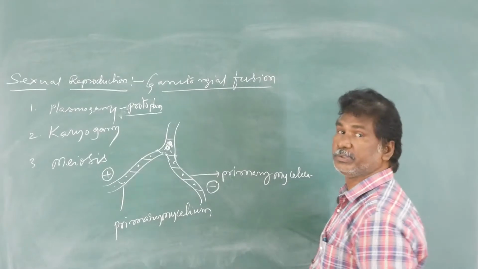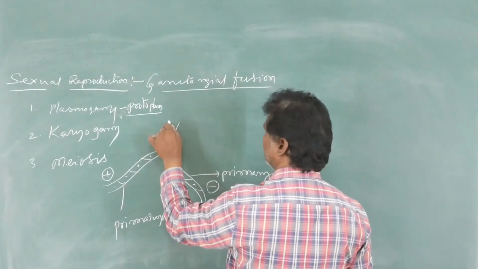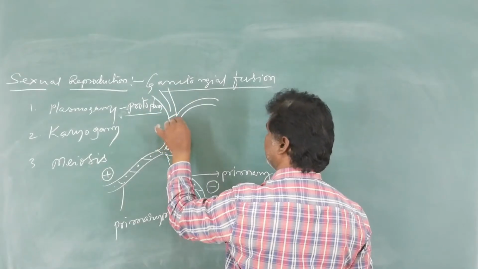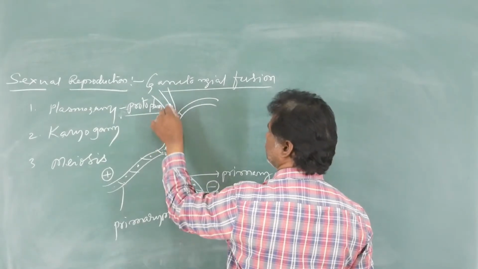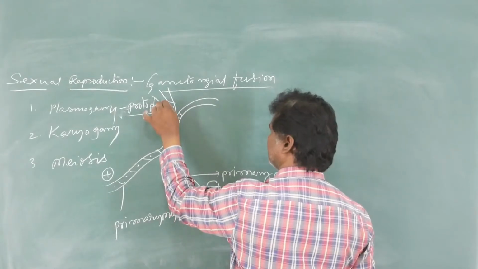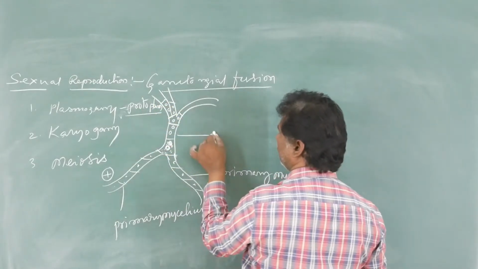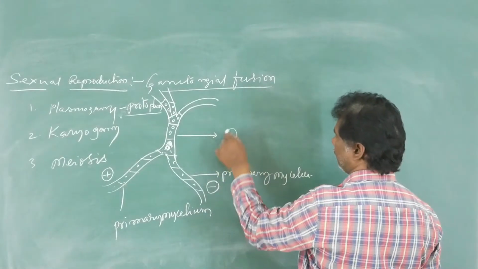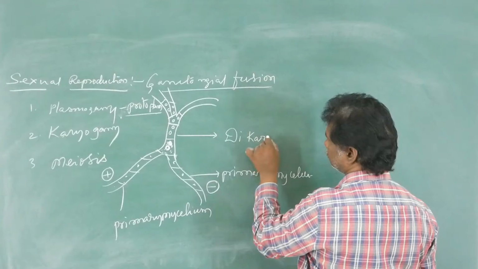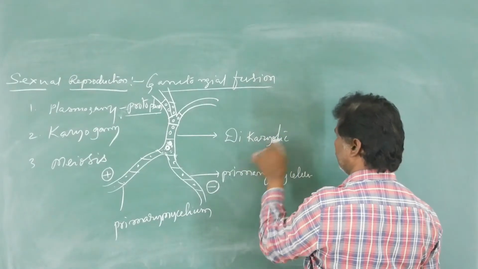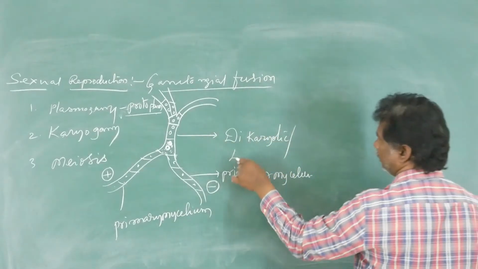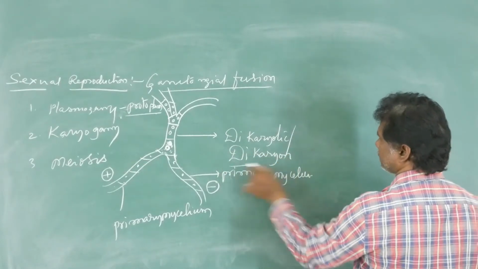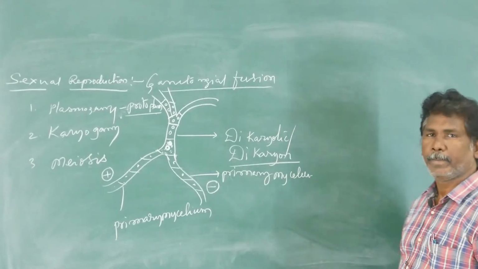In plasmogamy, only the protoplasm fuses, but the nuclei do not fuse. So each cell possesses two nuclei. That new mycelium is called secondary mycelium. In the secondary mycelium, each cell possesses two nuclei. This condition is called dikaryotic, or dikaryon.